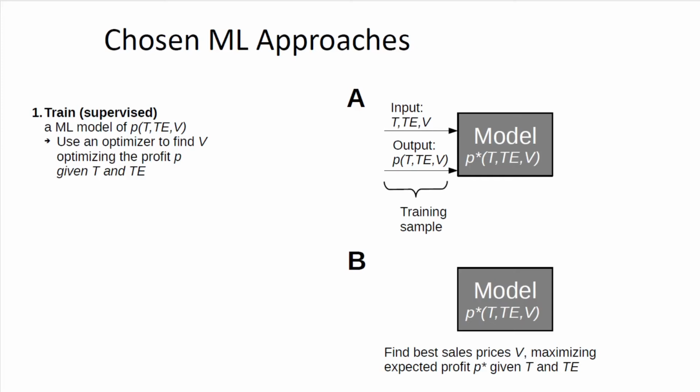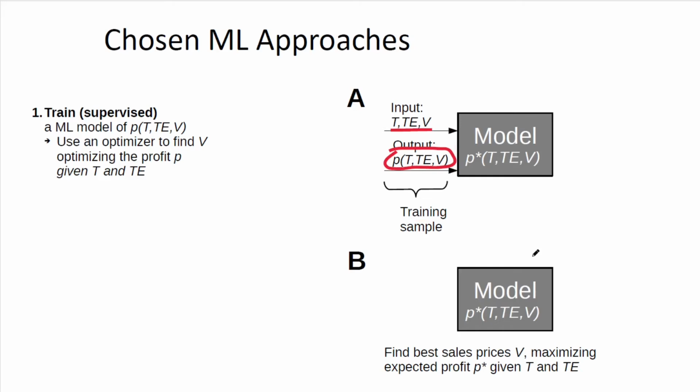First, using supervised learning. Here you train a machine learning model of your profit and then use an optimizer to find sales prices V that optimize the profit P given the temperature and the day of the week. So in the first step, you provide input and output, meaning you provide your parameters T, TE and values for your V, for your sales prices, and you use the output of the game, which is the profit given temperature, day of the week and sales prices, and the combination of these two is what we call a training sample.